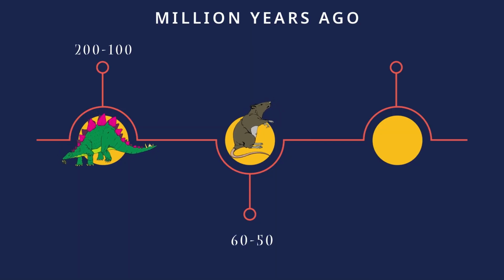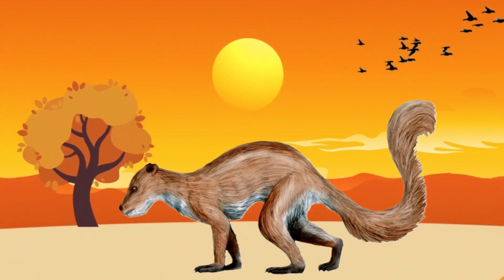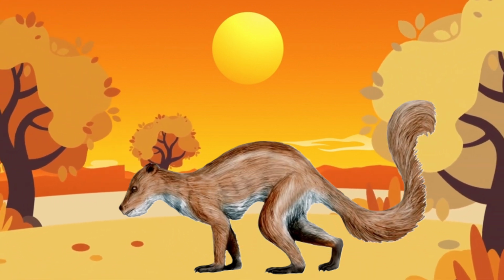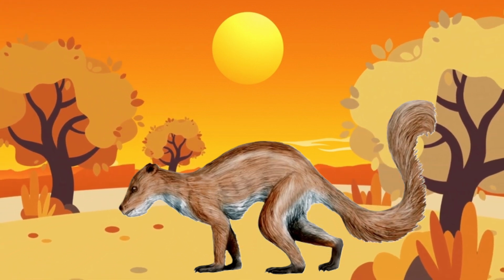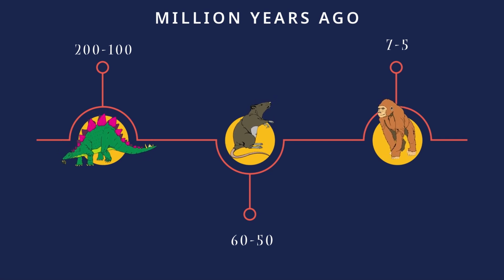They existed 60 to 50 million years ago. Example: Plesiadapis. These small, tree-dwelling mammals had grasping hands and feet, forward-facing eyes, and large brains. There we come to the first ape-like species, or the early human ancestors.